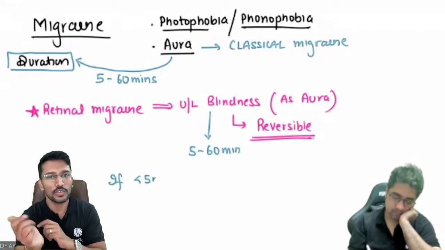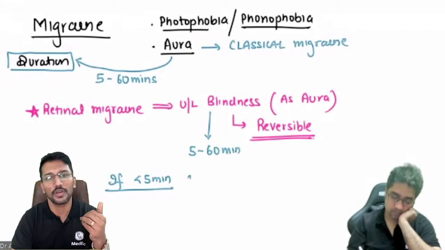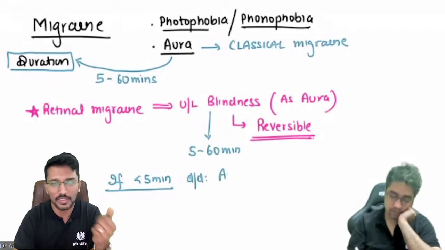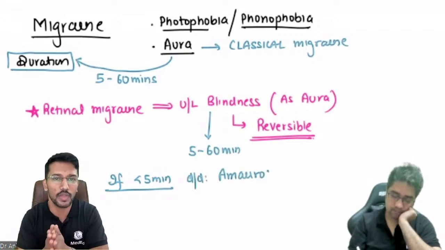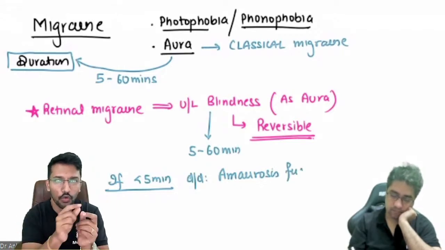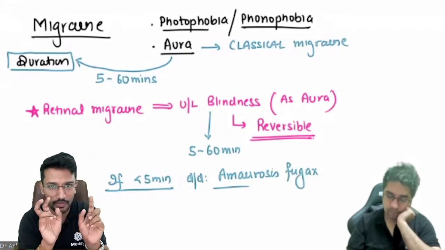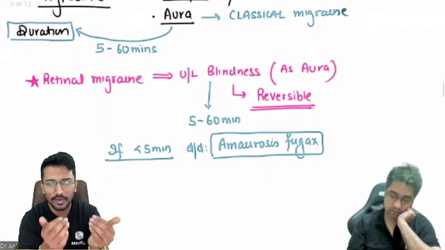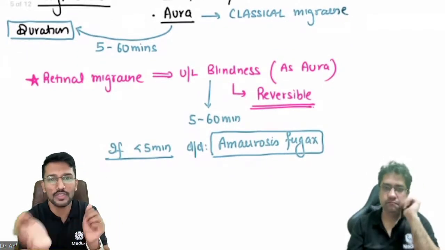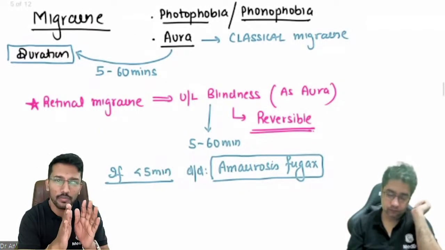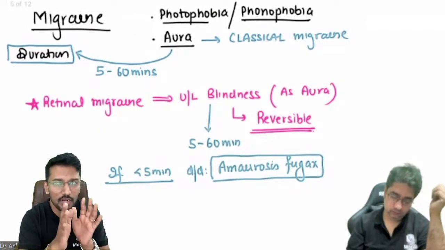Now, if it is amaurosis fugax, even if the symptoms have disappeared within 5 minutes, the chances are that the patient will develop permanent blindness when he gets the next load of clots in the retinal artery. So that is why it's an important red flag sign. And at the same time, if it is lasting for more than 60 minutes, probably it must be a major organic disease and it can't be aura.